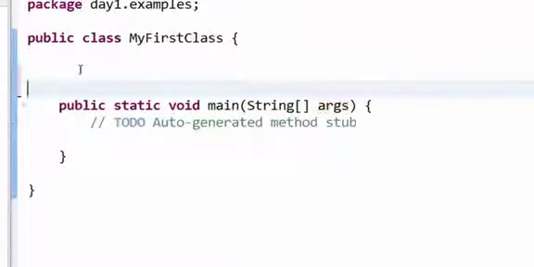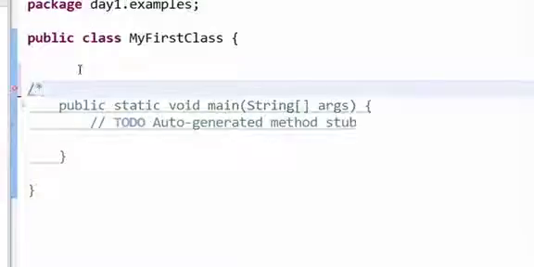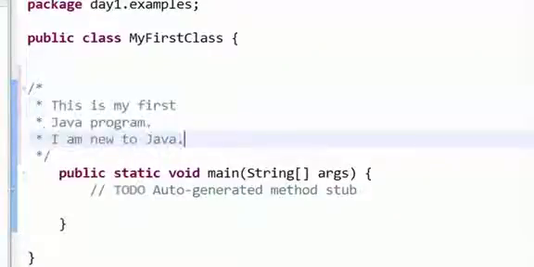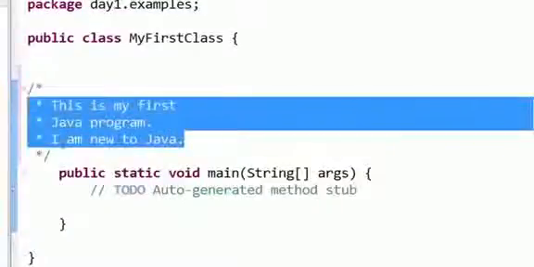Now to write a multi-line comment, all you have to do is put this slash sign, asterisk, press enter. This will be a multi-line comment like this. Now I can write some kind of a description about this particular program. So here you can see that I have written some kind of a comment. Now this is an example of a multi-line comment.